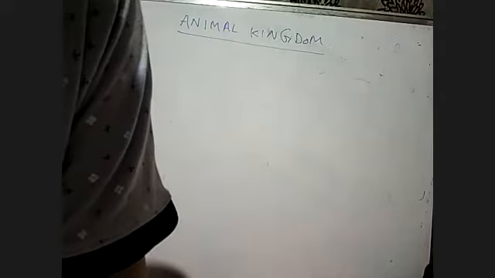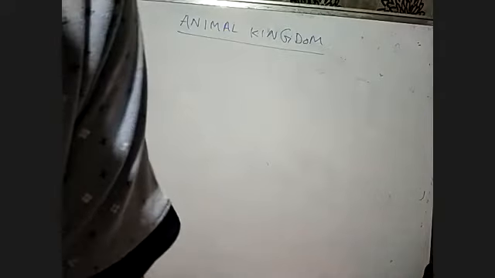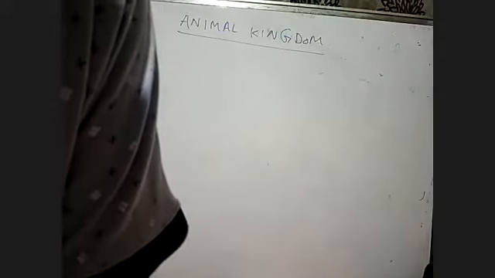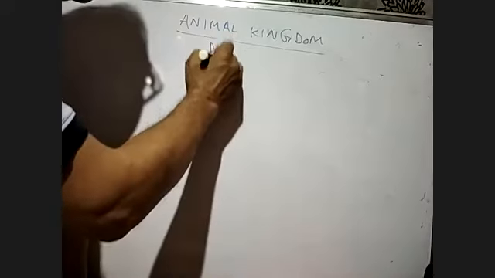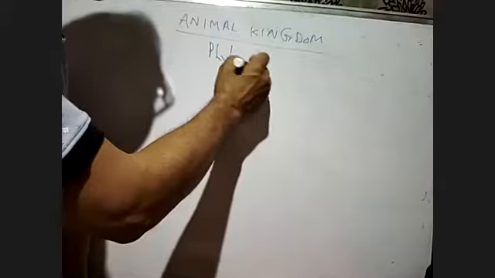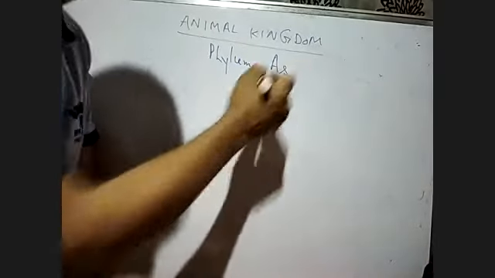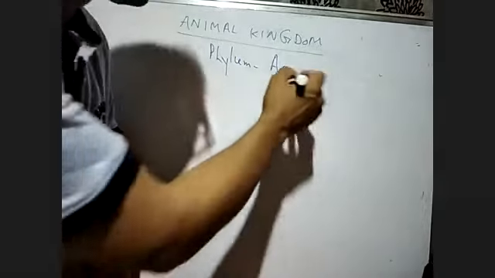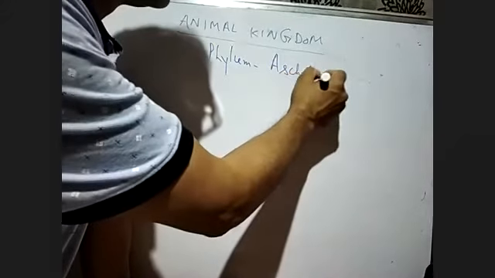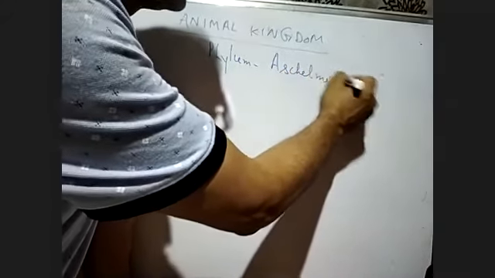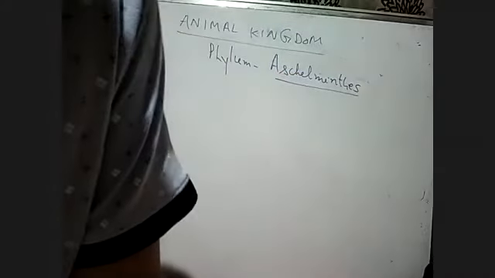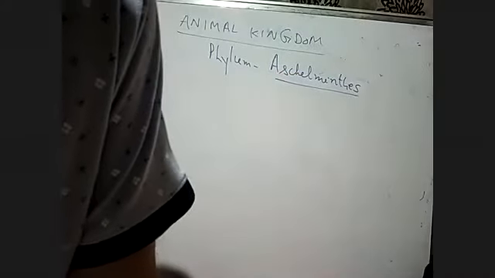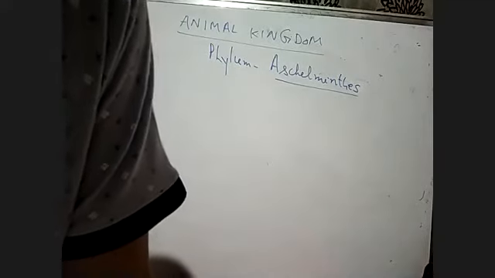Aschelminths again, some of them are parasites, some of them are terrestrial. So we go to phylum Aschelminths.